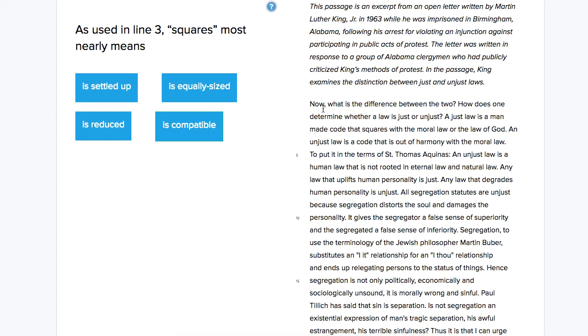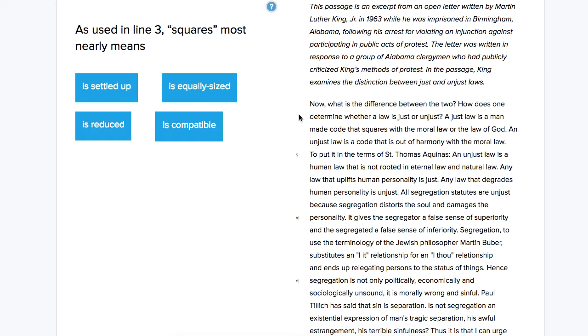So in an unjust law, it gives contrast. It says it's a code that is out of harmony with the moral law. Now, I know what out of harmony means. It means like out of sync with. So if an unjust law is the opposite of a just law, and an unjust law is out of sync with the moral law, that would mean that the just law is a man-made code that is in sync with the moral law of God in this passage.